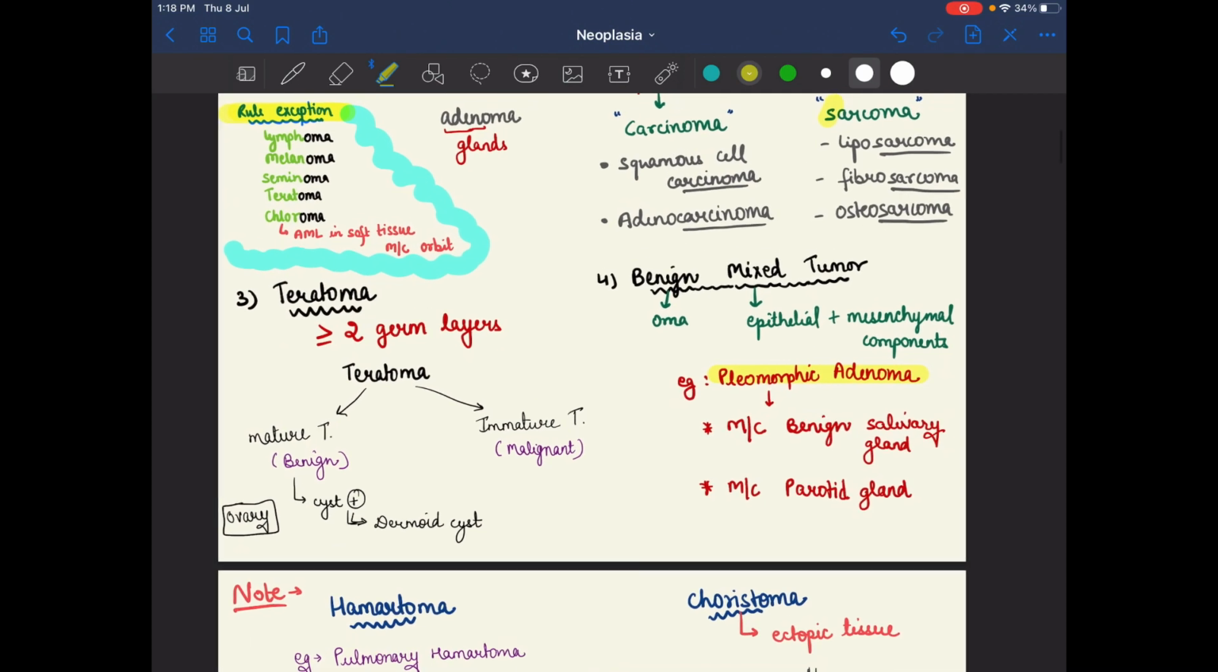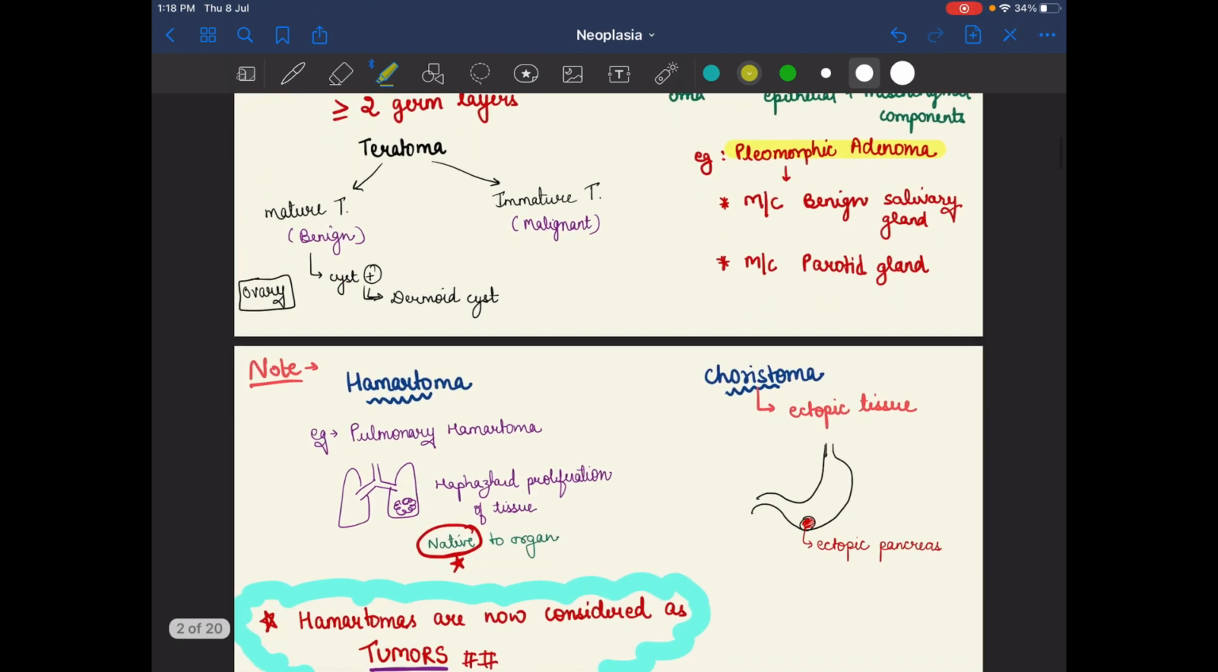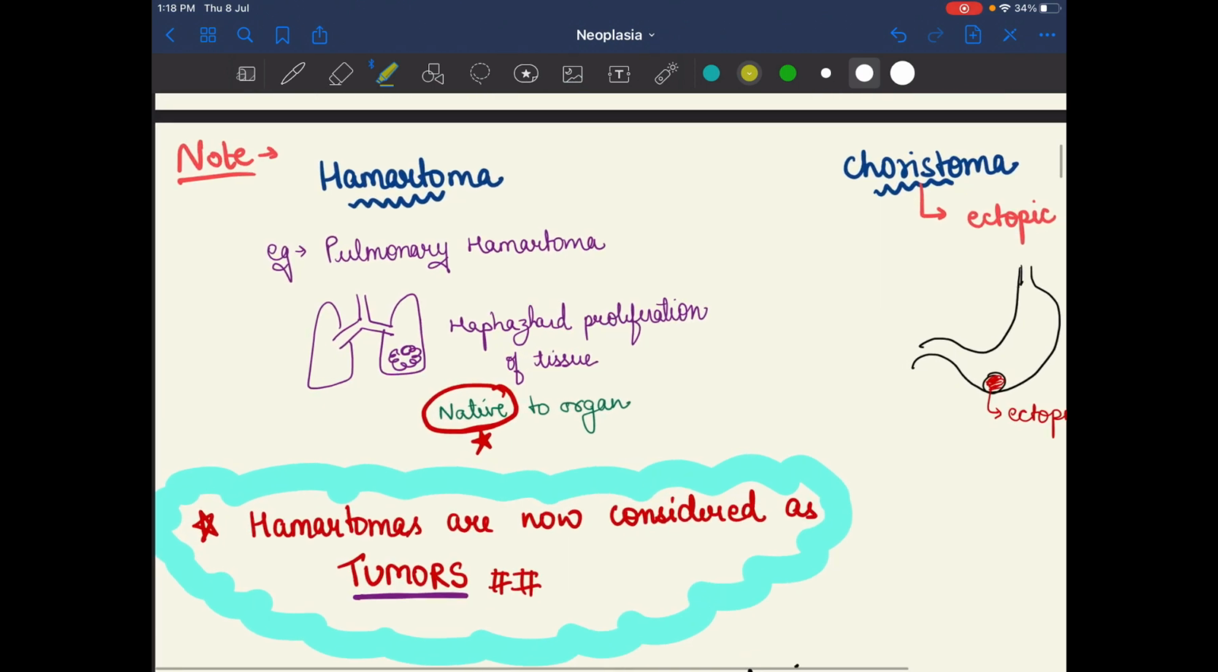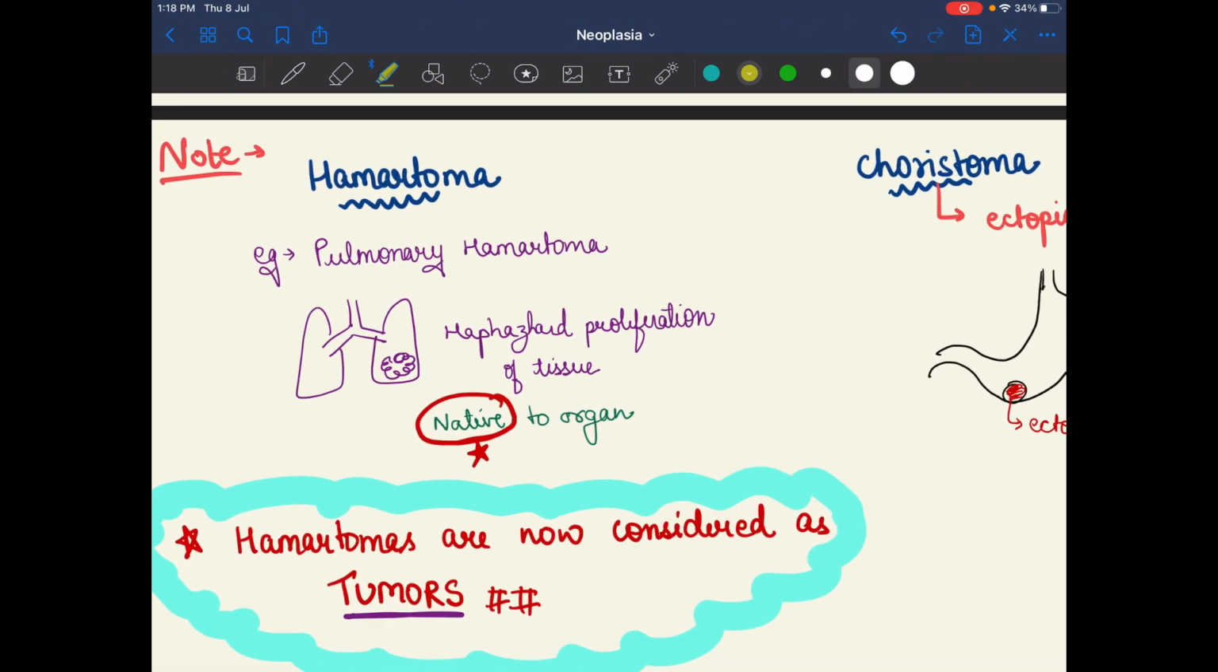Okay. So this is about the classification of the tumors. After that we have some terms like hamartoma and choristoma. Hamartoma, in Hindi, means hamara hai, meaning the tumor origin is native to the organ, there is haphazard proliferation of the tissue. Suppose these were the lungs. In the lungs there is haphazard proliferation of the tissue that is native to the organ. The example is pulmonary hamartoma.